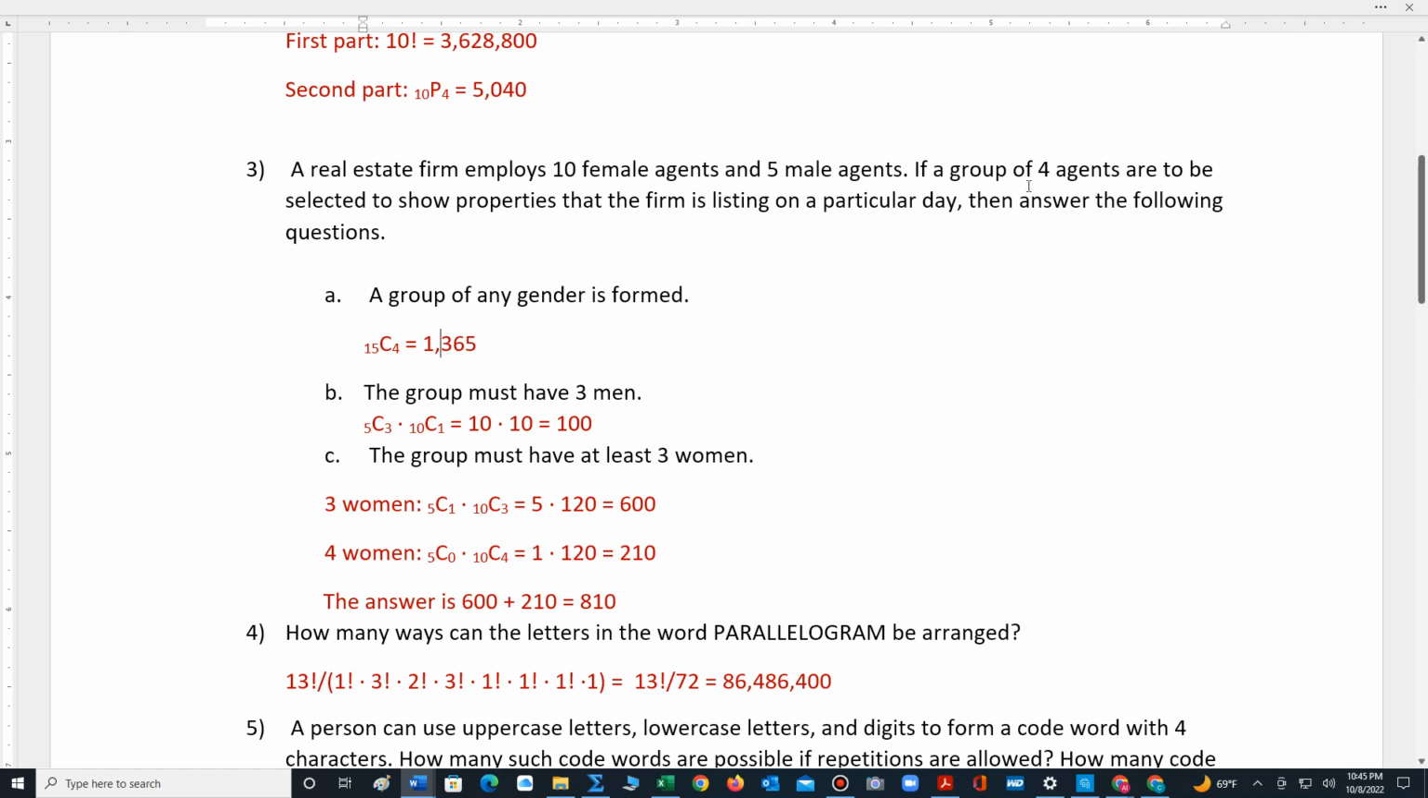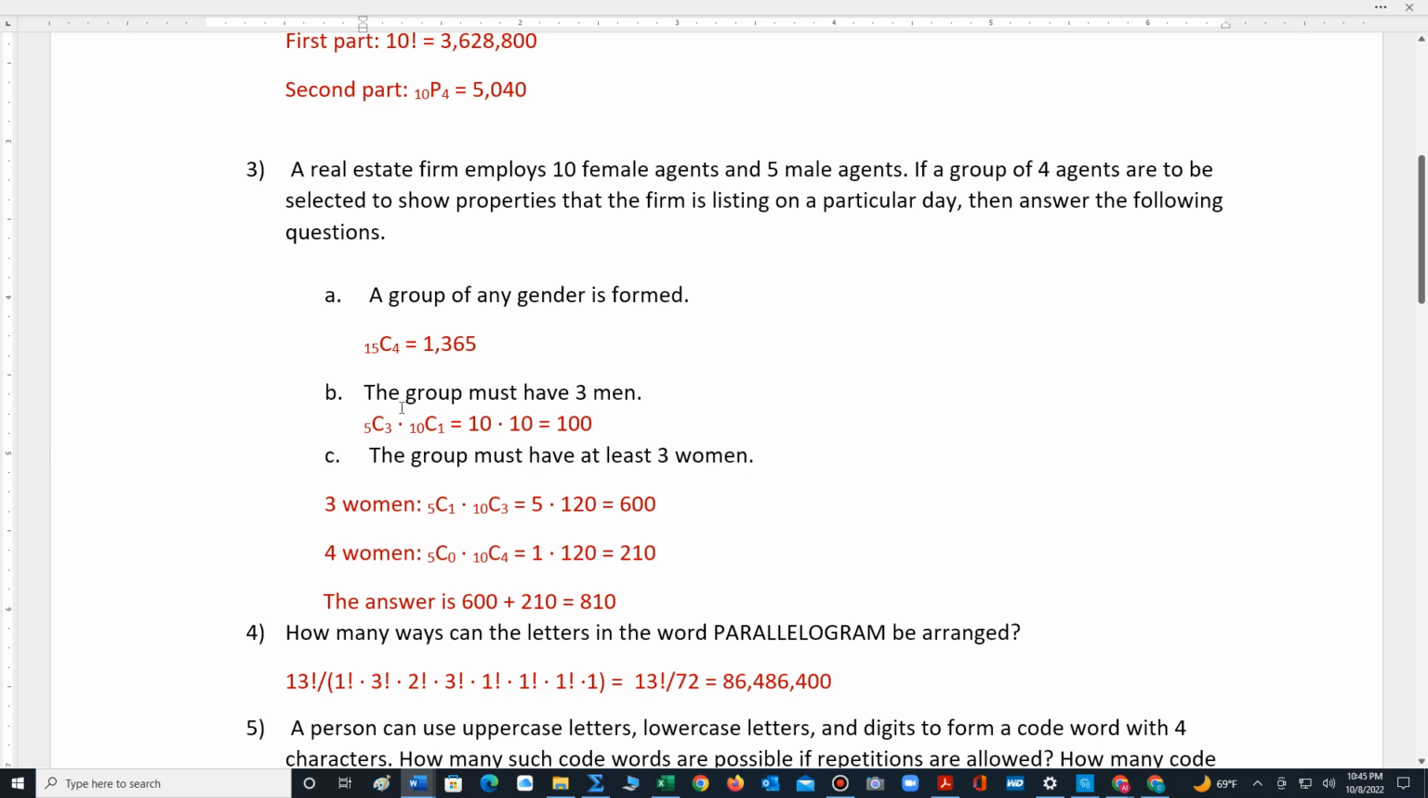Okay, because we want a group of 4. So remember, combinations, we're counting groups. Anytime you have a committee or a group, you're dealing with combinations. Order is not important. For part B, it says the group must have 3 men.